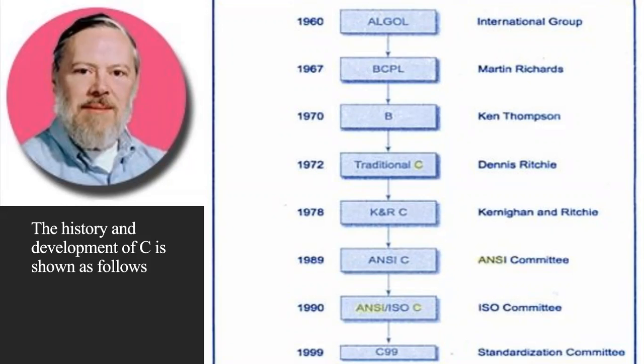In 1967, Martin Richards developed a language called BCPL, Basic Combined Programming Language, primarily for writing system software. In the 1970s, Ken Thompson created a language using many features of BCPL and called it B. B was used to create early versions of the Unix operating system in the Bell Laboratories. C evolved from ALGOL, BCPL and B by Dennis Ritchie at the Bell Laboratories in 1972.